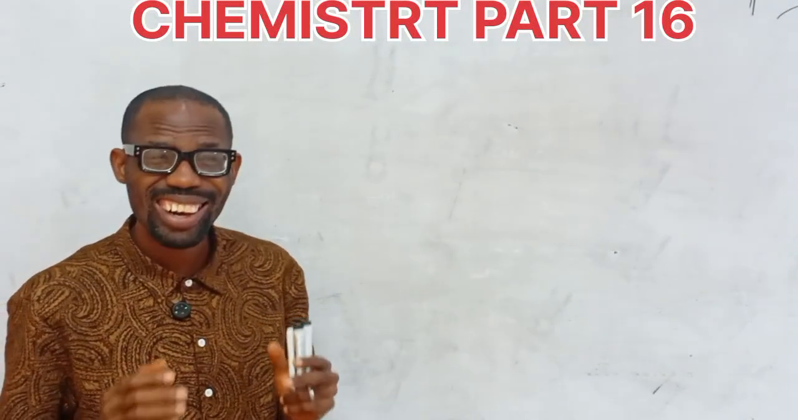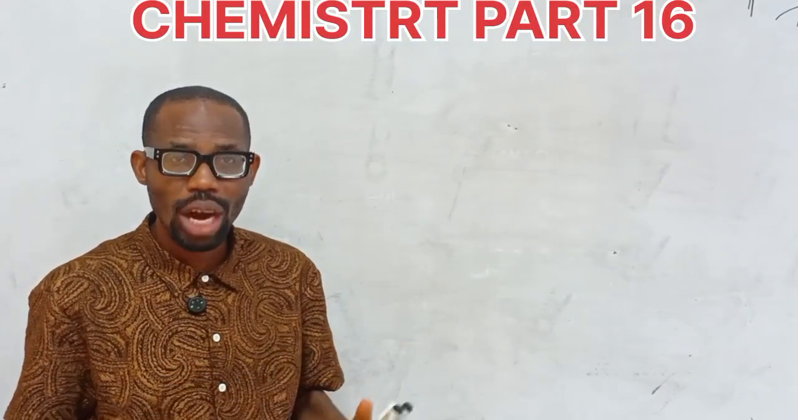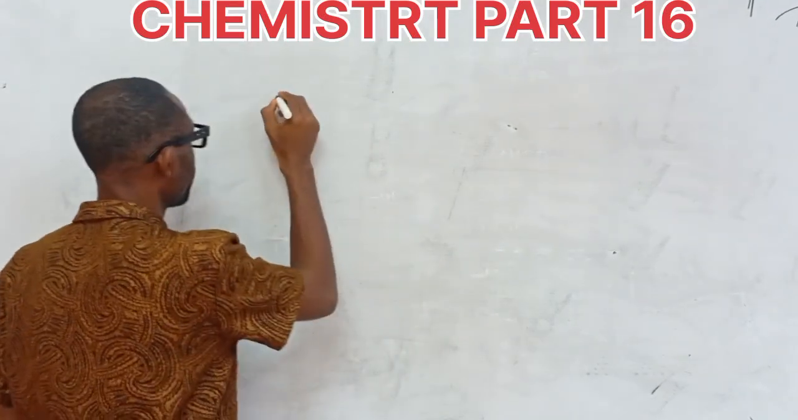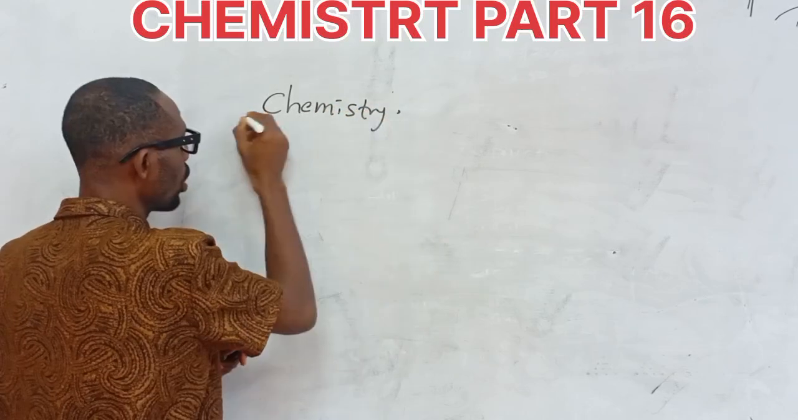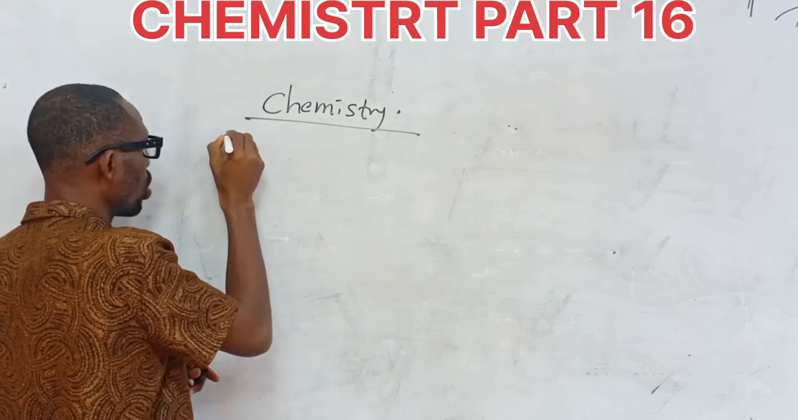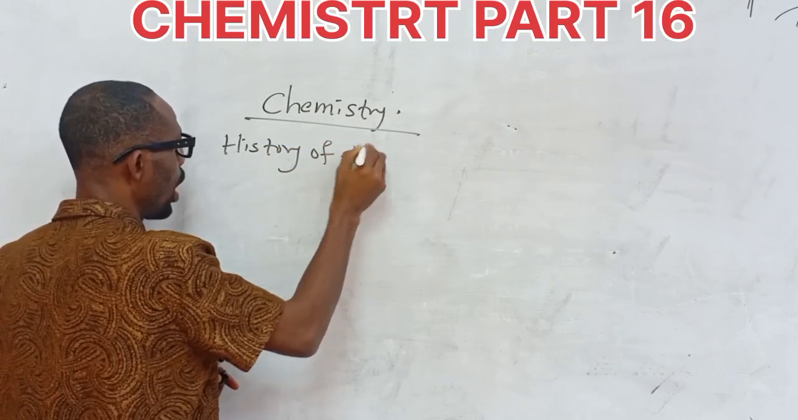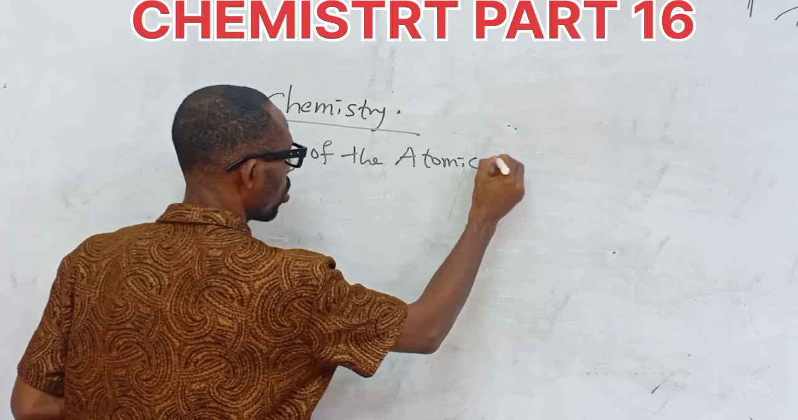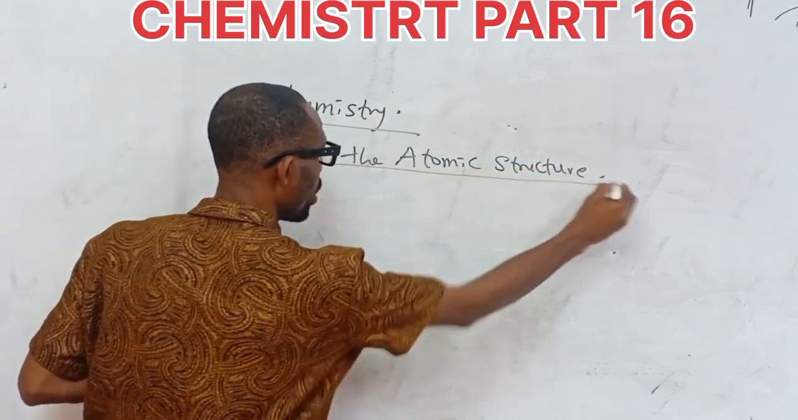Do you know that there are great minds that have contributed immensely in describing the atomic structure? And that leads us to the subject chemistry. In chemistry, we're going to look at the history of the atom, the history of the atomic structure, or the atom. How it came to be.